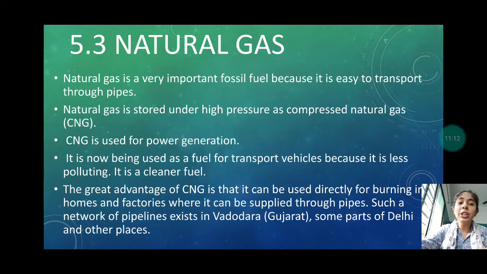Natural gas is now being used as a fuel for transport vehicles because it is less polluting and it is a cleaner fuel. The great advantage of the CNG is that it can be used directly for burning in homes and factories where it can be supplied through the pipes. Such a network of pipelines exists in Vadodara, some parts of Delhi and other places.